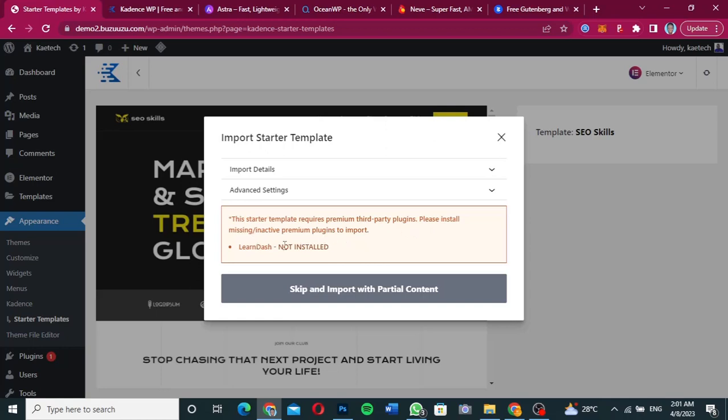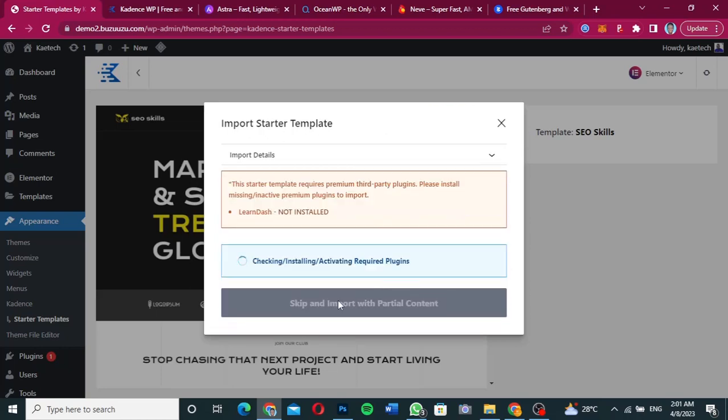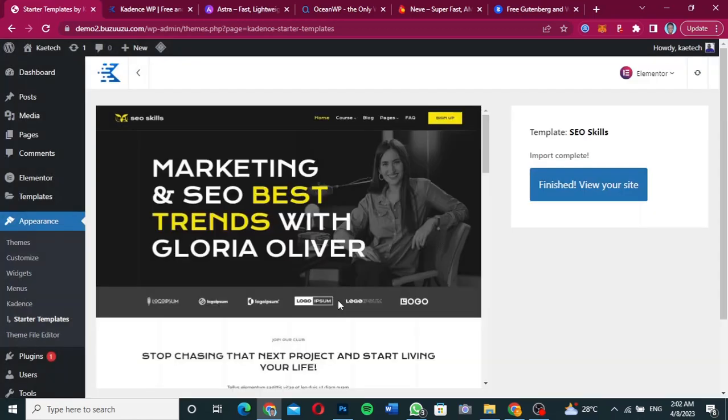So this one requires Lenders. Now I don't need Lenders for anything. I'm just importing the starter template. So if you really want this starter template, you have to install Lenders. Now I don't need Lenders, so I'm going to just skip and then import with partial content. Okay guys, so as you can see, the starter template is installed. It's completely imported.